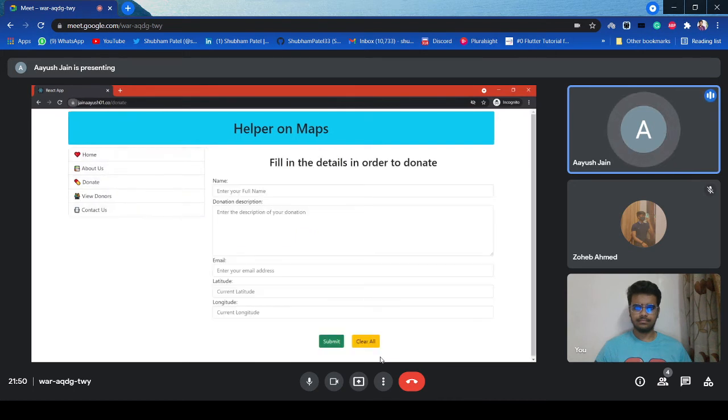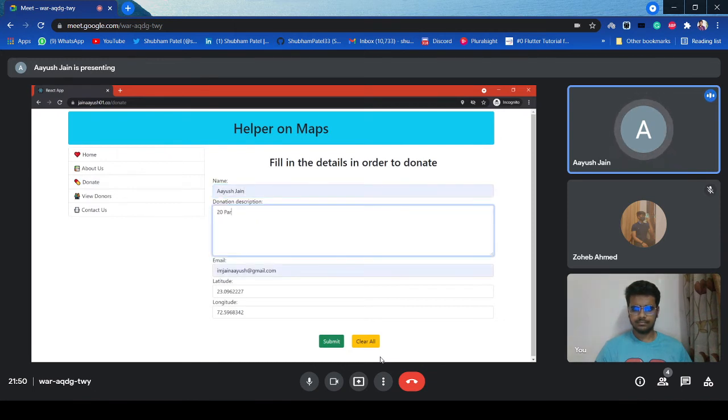You can see we are using the geolocation API to get the coordinates of the person, and let me just type my details and type the description of whatever I'm going to donate. And yeah, as you can see, it is submitted successfully.